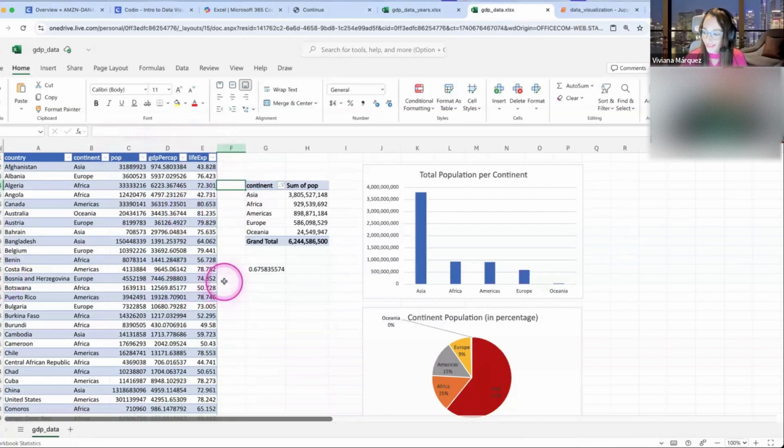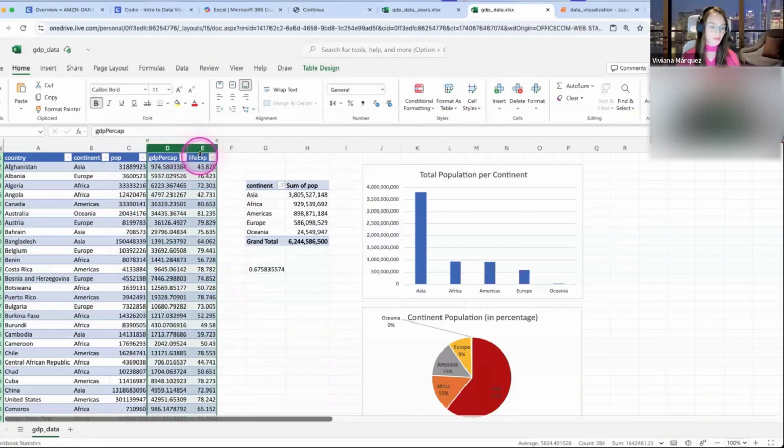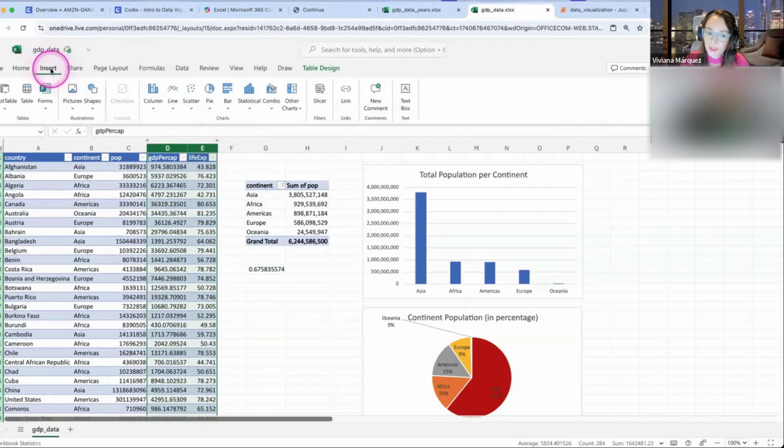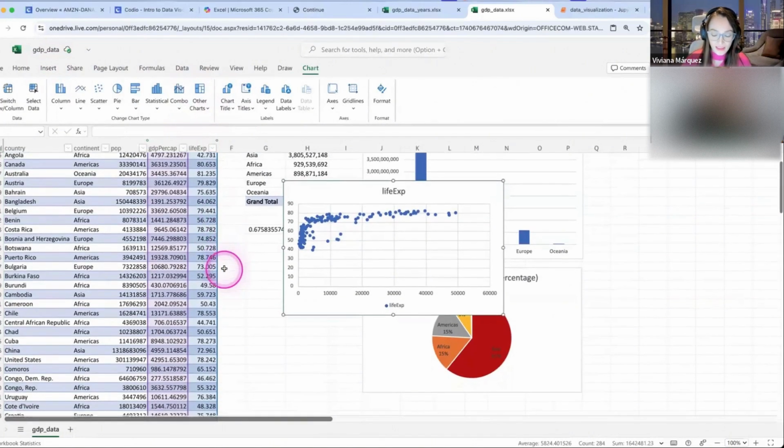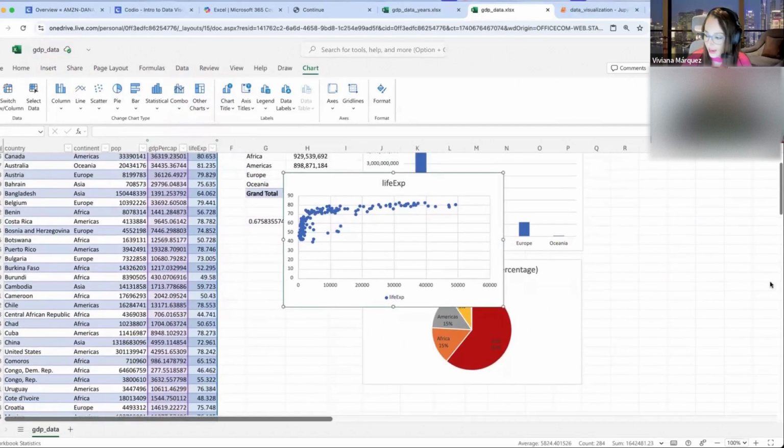All right, so now that you have it, let's select these 2 columns. So I selected these 2 columns, which is what we need. And we're going to do insert, very similar to what we have been doing with bar chart and pie chart. So we click on insert and we want our friend the scatter plot. So click on scatter and select this first one. And there you go. So now we have our nice scatter plot.